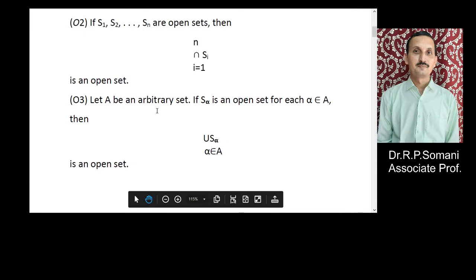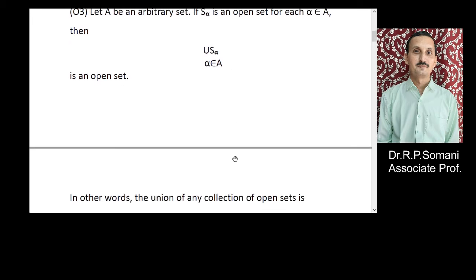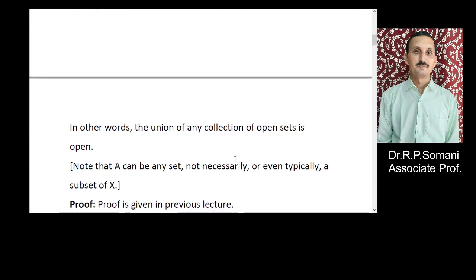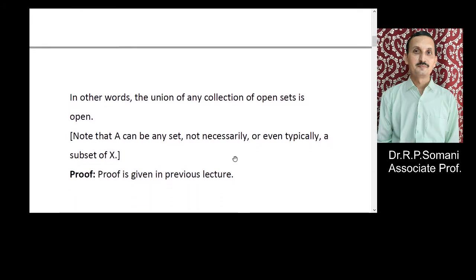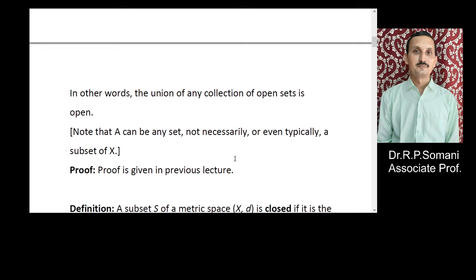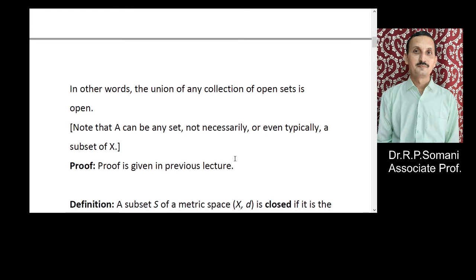In the third property, let A be an arbitrary set. This is also known as the index set, and if S alpha is an open set for each alpha belongs to A, then the union of the S alpha for all alpha belongs to A is an open set. So here we are telling that the arbitrary union of open sets is again an open set. The proof for these is given in the previous lecture, so we are omitting the proof and students can verify it themselves, it is easy.